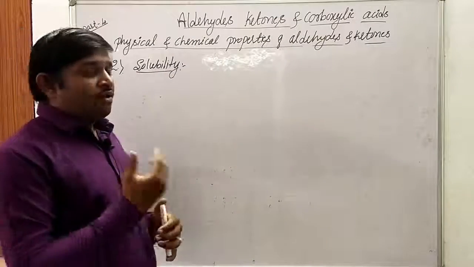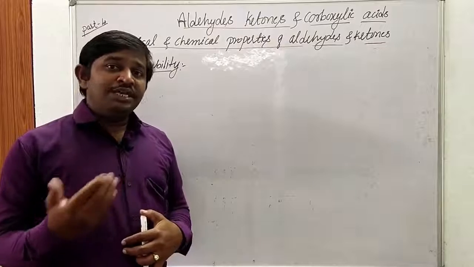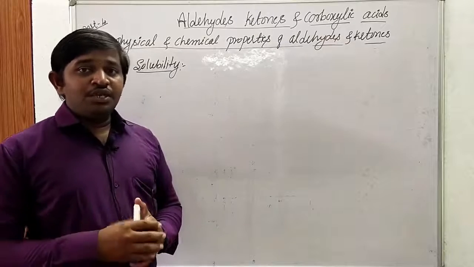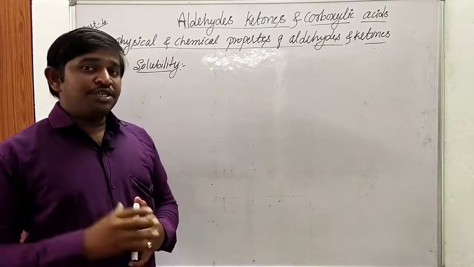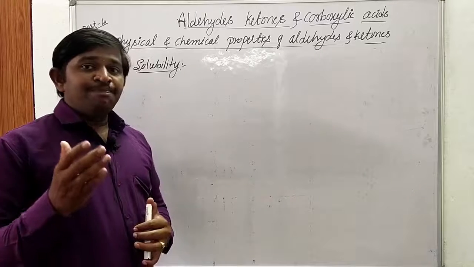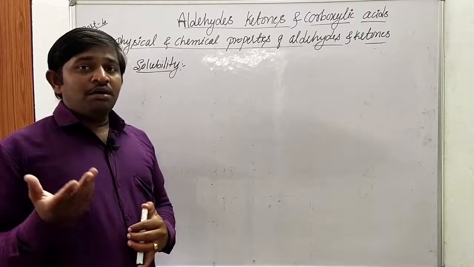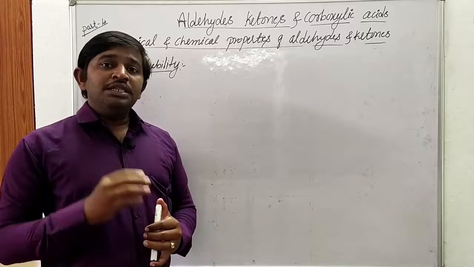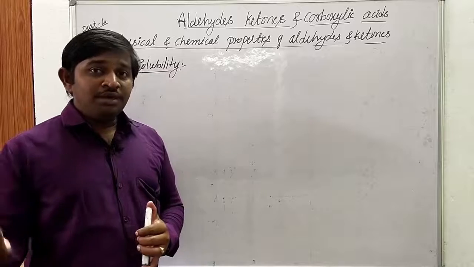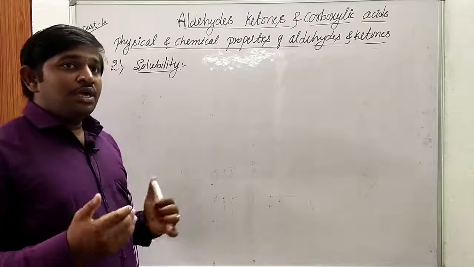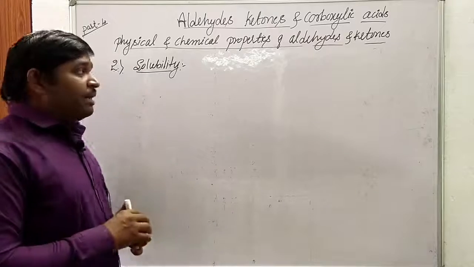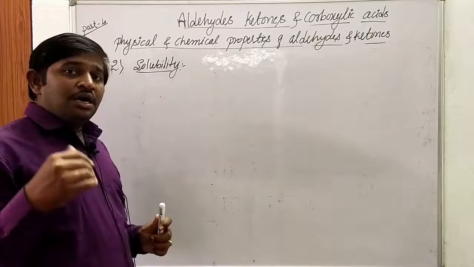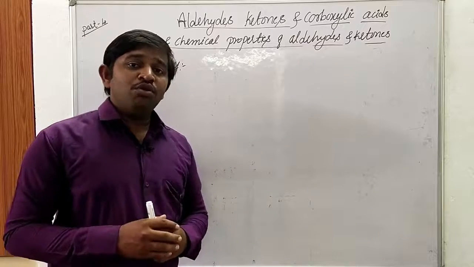Whereas as the aldehyde chain increases, meaning the number of carbon atoms increases, such as butanal or pentanal, there is an increase in the mass of the aldehydes and ketones, and they are unable to form hydrogen bonds with water molecules.